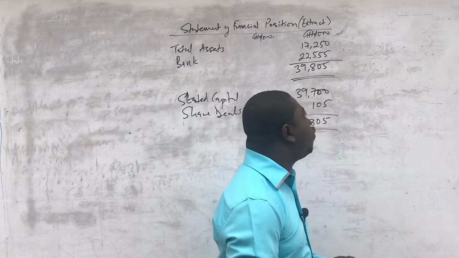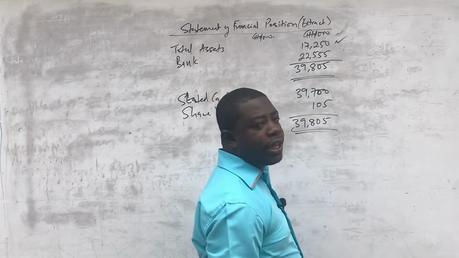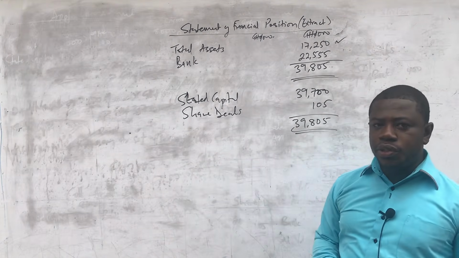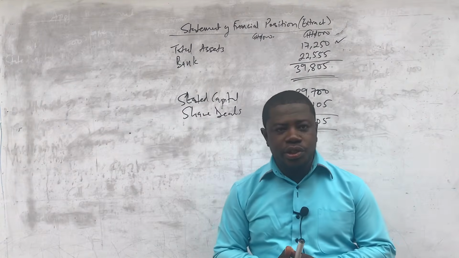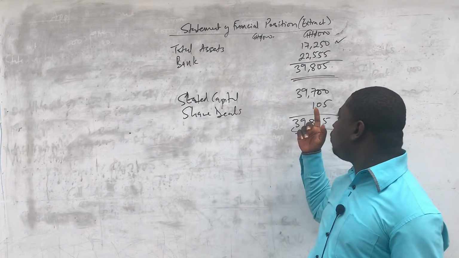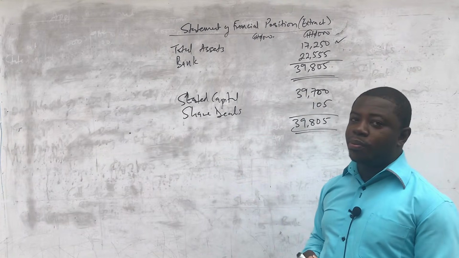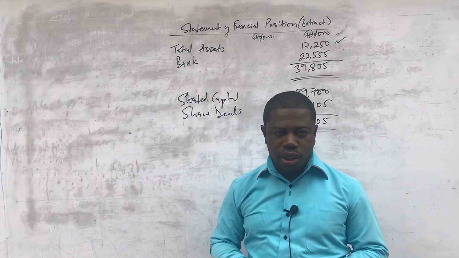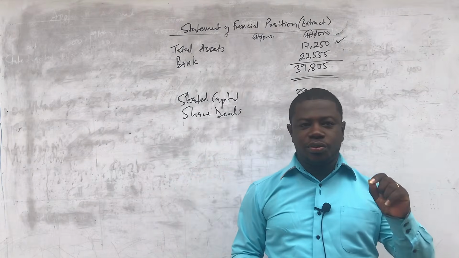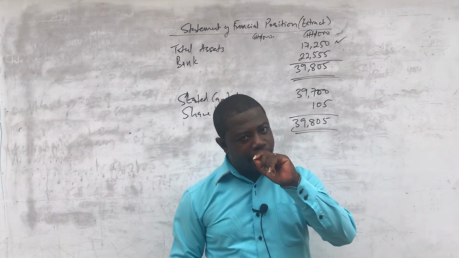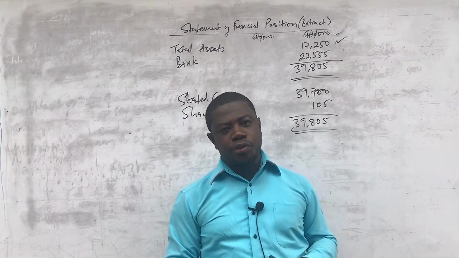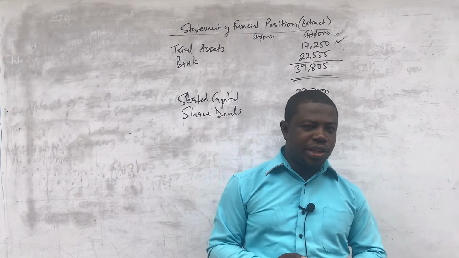So you see that if you forget to bring the total asset that is implied in the question, you'll be confused as to why your statement of financial position extract is not balancing. And if you forget to also bring your opening balance for the stated capital, it will still balance, but you would get something wrong. So please let us take note that when there is an opening balance for stated capital, it means that there is an implied opening balance for total assets for the purpose of preparing the statement of financial position extract.